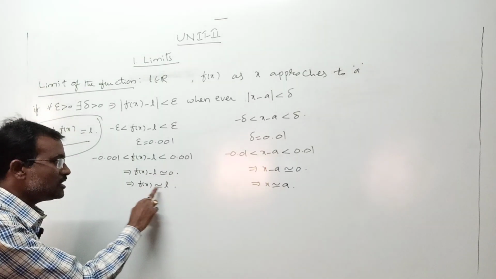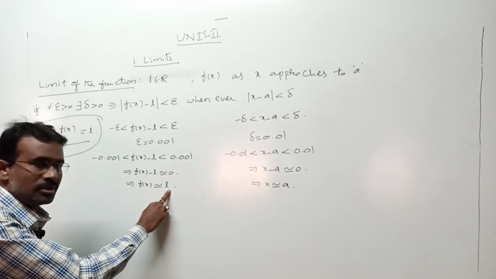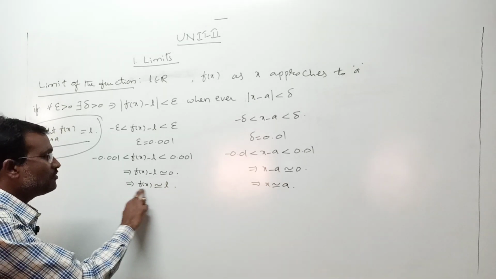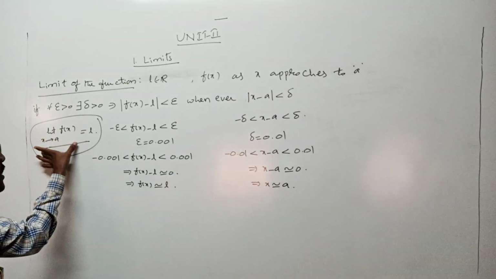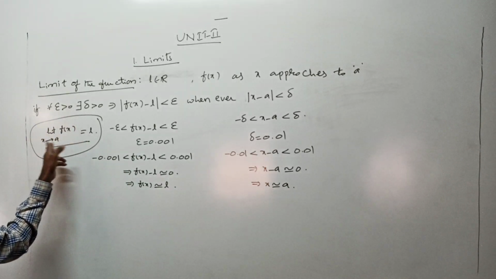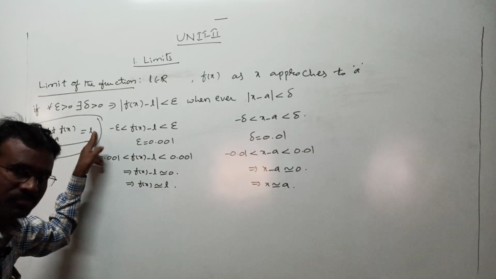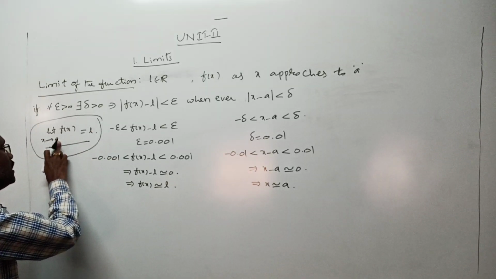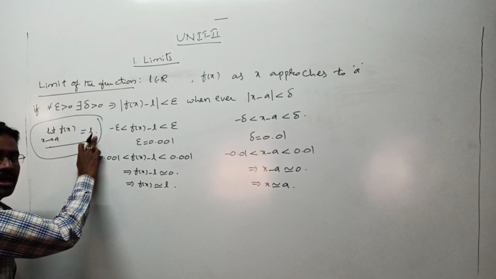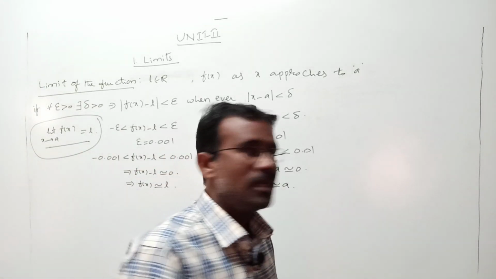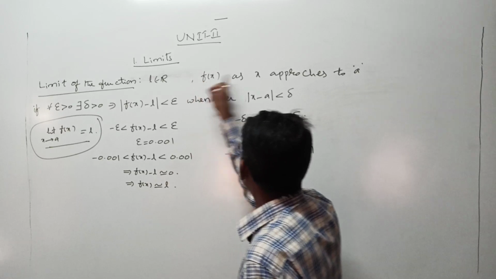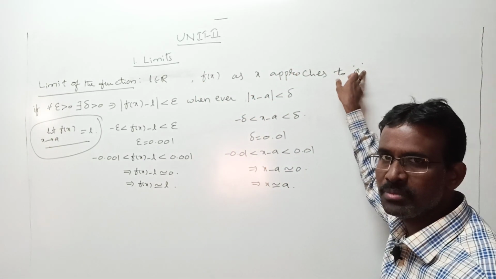If f of x is approximately equal to L, then you say L is what? The limit of this function f of x as x tends to A. The mathematical meaning of that is this only. Limit f of x as x tends to A equal to L means what? Whenever x is tending to A, if f of x tends to L, you can write like this, right? In such case, we say L is the limit of the function f of x as x approaches A.